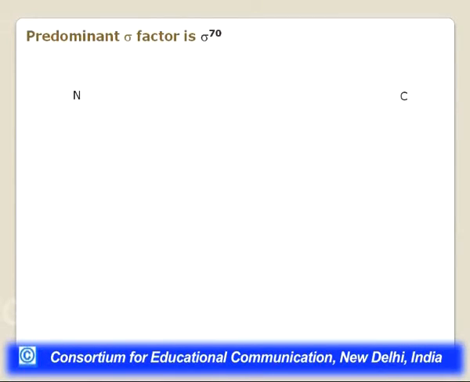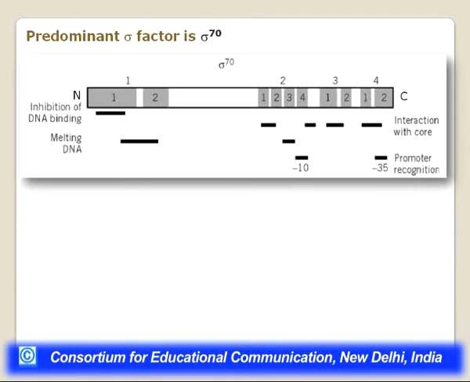Now we were talking about sigma factor, which is very, very important, and the predominant sigma factor is sigma 70. There are a number of sigma factors which are present in prokaryotes. The primary one is called the sigma 70 factor, and if you look at the structure of the sigma 70 factor, it is actually divided into 4 regions, 1, 2, 3 and 4, and different regions have different functions to perform in the process of transcription.